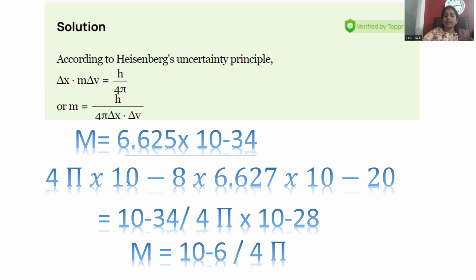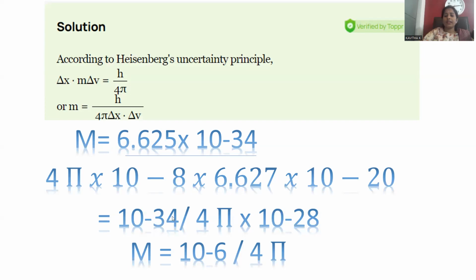So let me take this 10 to the power negative 28 to the upper region. What happens? Bases are same, right? So this negative will become positive as we are moving.